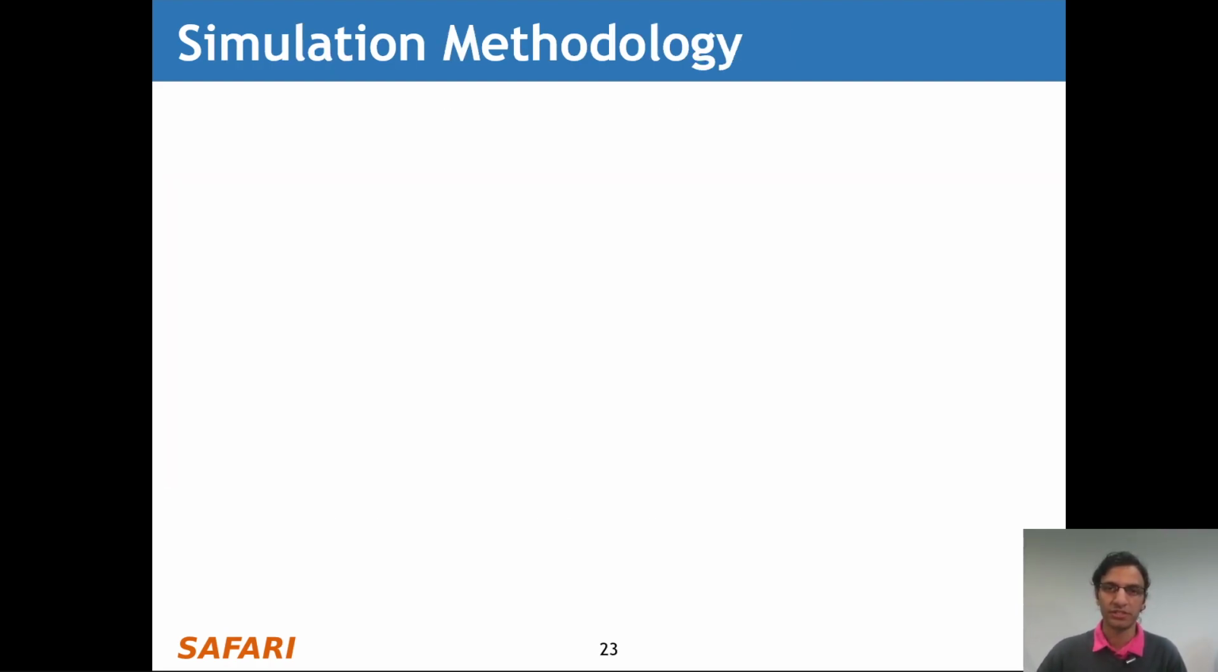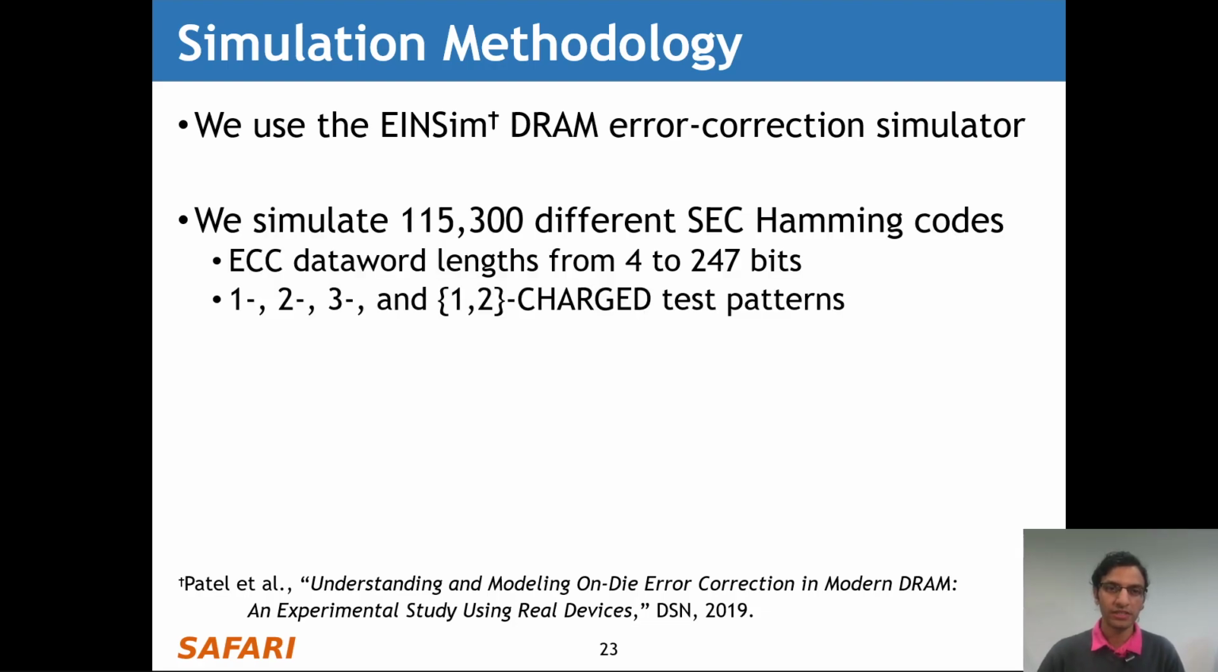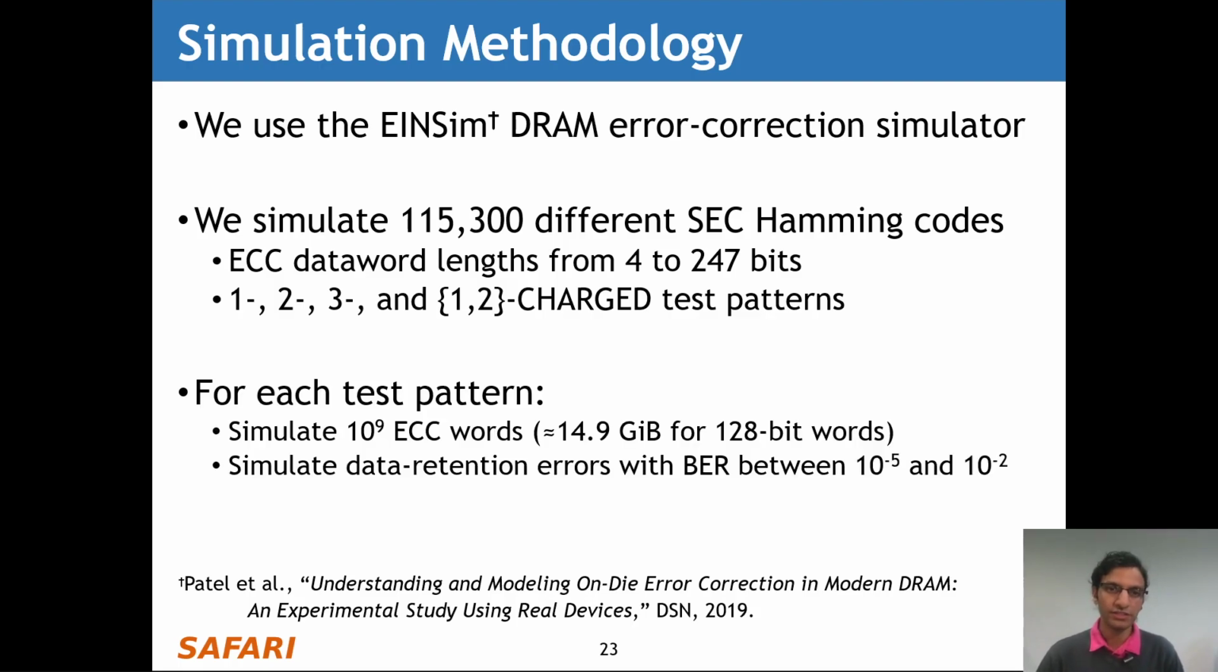So now we'll talk about our simulation methodology. We use the Einsim DRAM error correction simulator to simulate injecting data retention errors. And we simulate over 100,000 different single error correcting Hamming codes that are representative of on-die ECC, with ECC data word lengths ranging from 4 to 247 bits. We use the 1, 2, 3, and combined 1 and 2 charge test patterns in our analyses. For each test pattern we simulate 10^9 ECC words and data retention error rates with bit error rates between 10^-5 and 10^-2, which approximate those of our real experiments with actual DRAM chips.